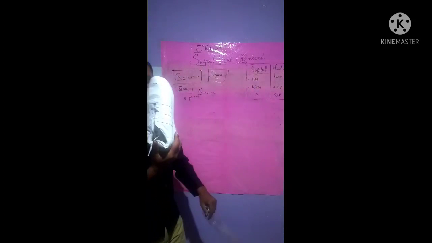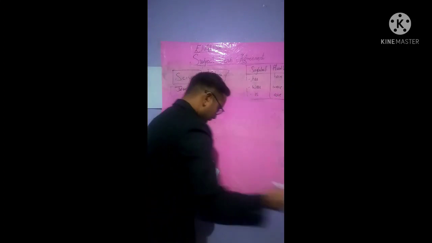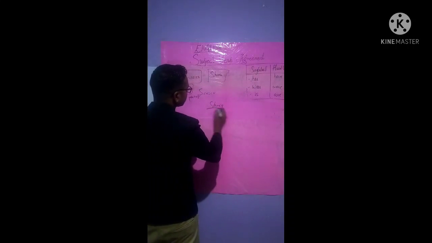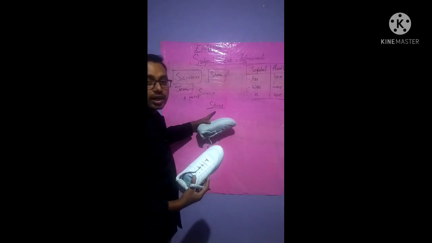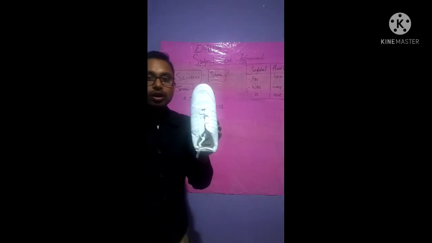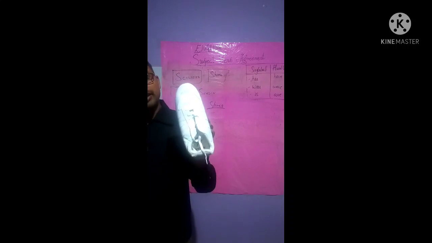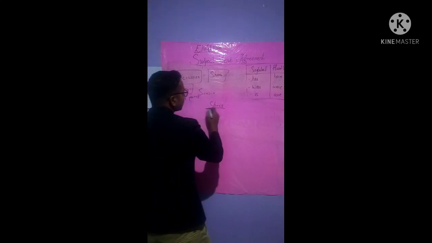But then I will show you. This is a shoe, isn't it? This is a shoe, S-H-O-E. Now if I'm showing this to one, it will be shoes. But these are not plural. These are singular. This is not plural, isn't it? Why is it not plural? Can you walk with this single shoe? Can you wear this and go to the market? No, you cannot. You have to wear both, isn't it? That's why it's a single thing, isn't it?